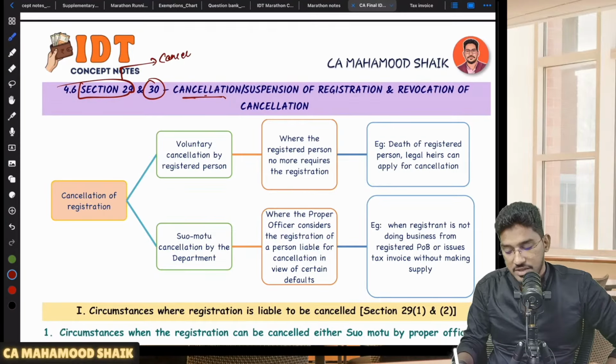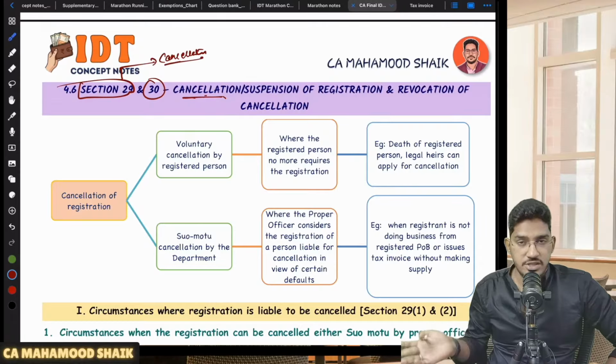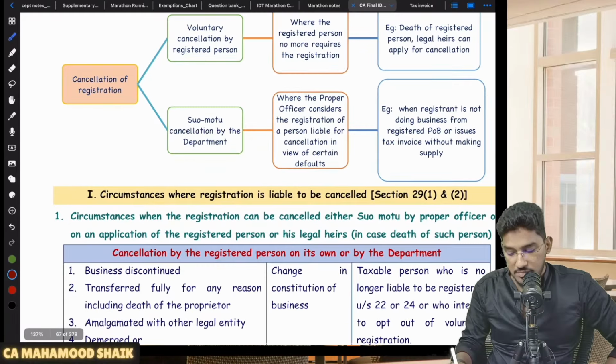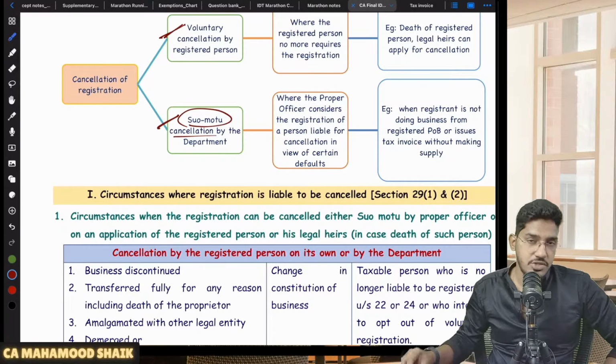Sir, what do you mean by cancelling registration? So you are no longer a registered person. That means your registration is going to get cancelled. So when your registration will get cancelled, what is the procedure for cancellation and all? That is contained in section number 29. Now, section number 29 will talk about two circumstances where a person can voluntarily come forward and cancel his registration, or the cases where the proper officer on suo moto basis will cancel the registration.